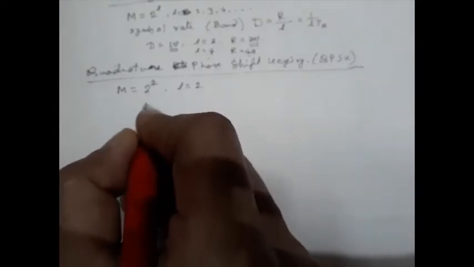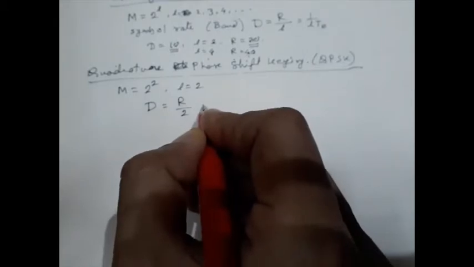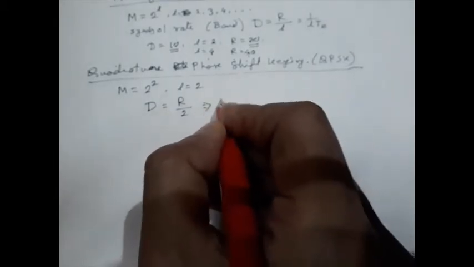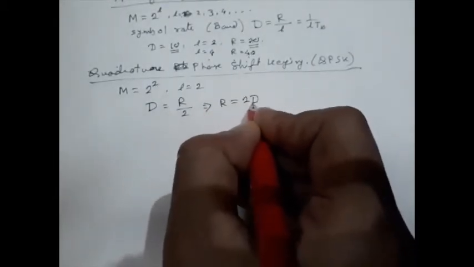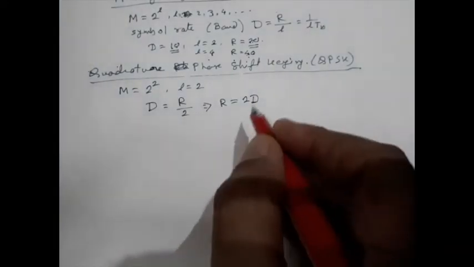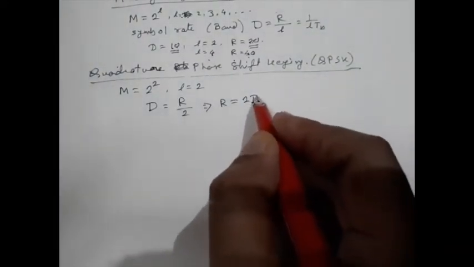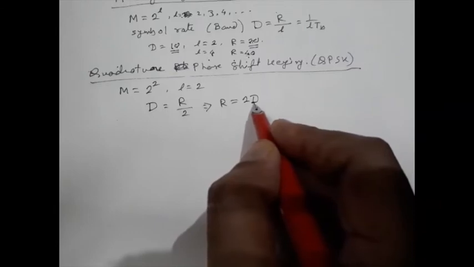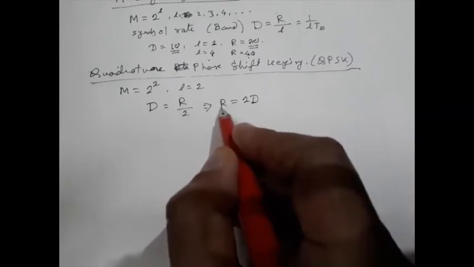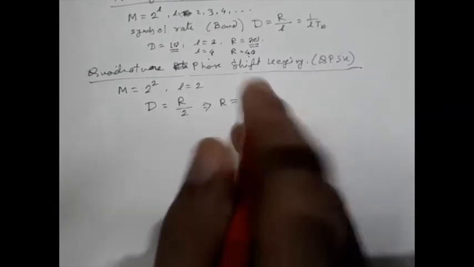So for this case, baud rate D equals R by 2, that means R equals twice D. So if the symbol rate is 10 kilobaud per second, then the bit rate will be 20 kilobits per second. In this way we can estimate.